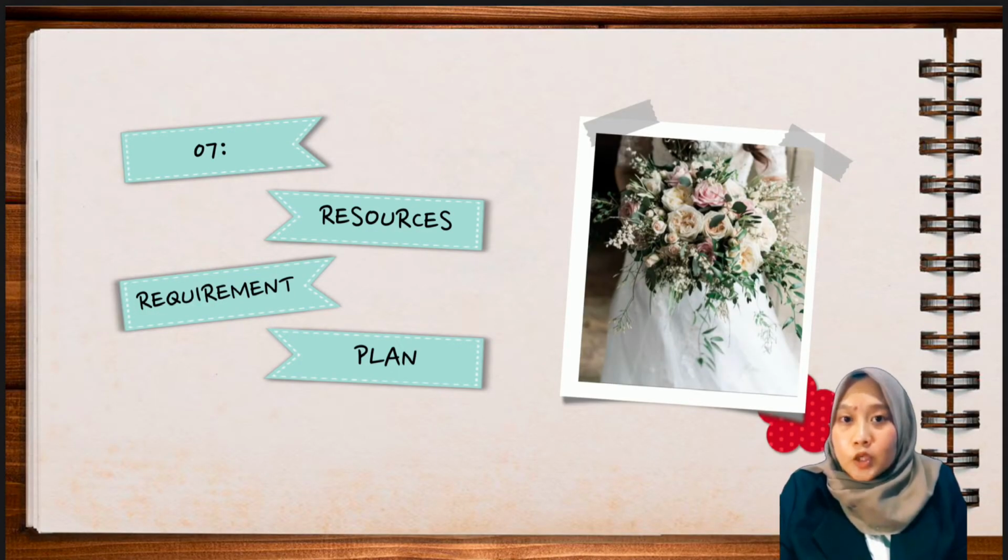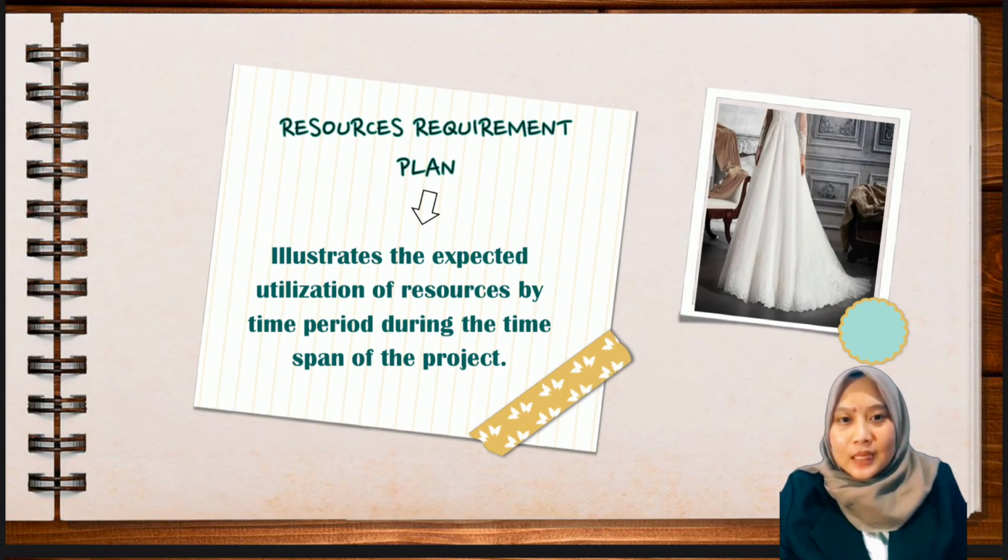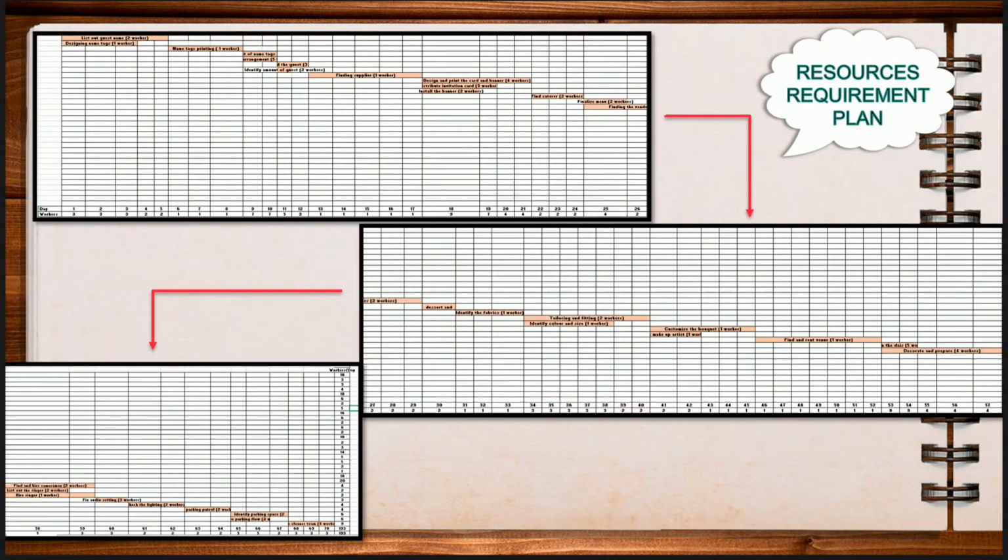Next, I will continue with the resource requirement plan. So, the resource requirement plan can be defined as illustrating the expected utilization of resources by time period during the time span of the project. This is our resource requirement plan of the Kamal and Uqasha wedding project. Our resource requirement plan has been created by referring to our network diagram, while this project's estimated completion is within 70 days.